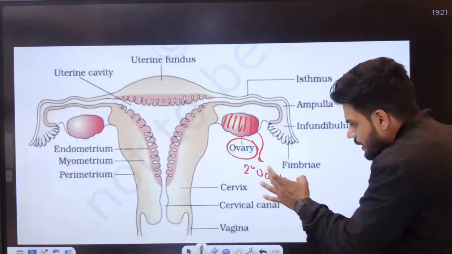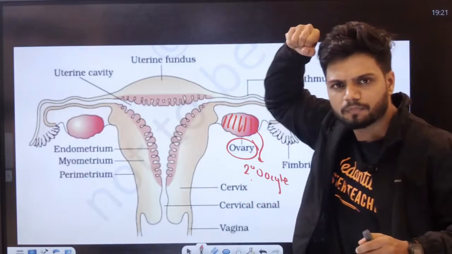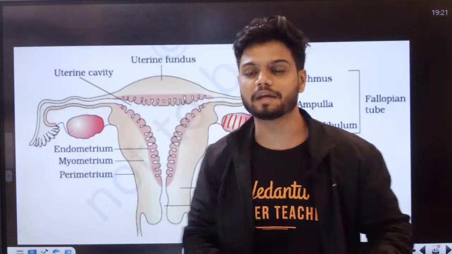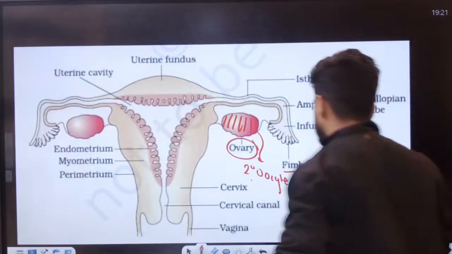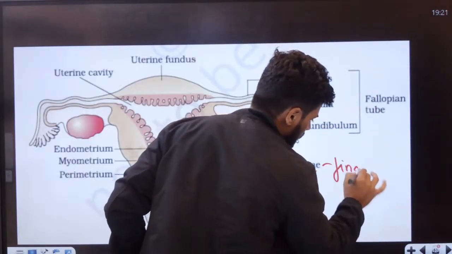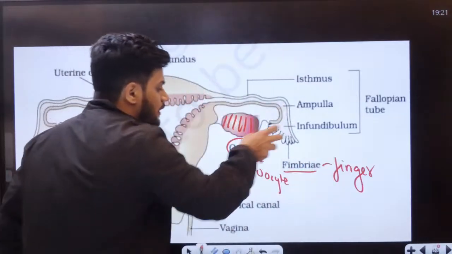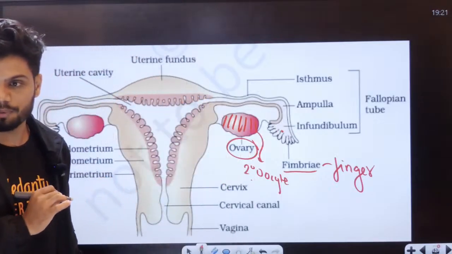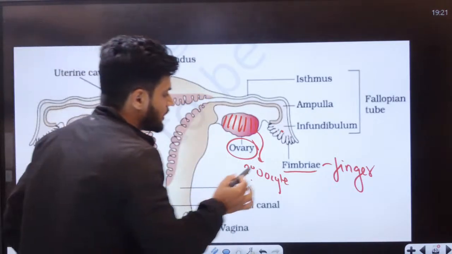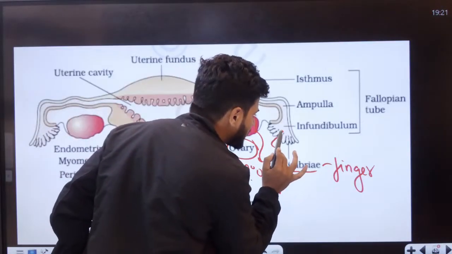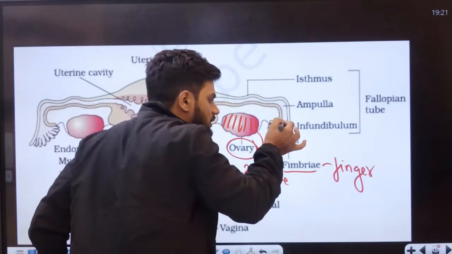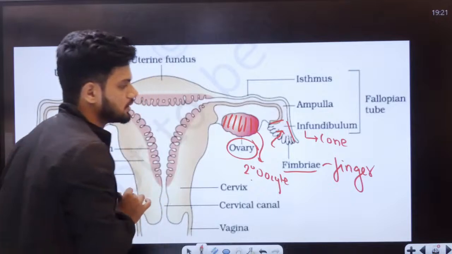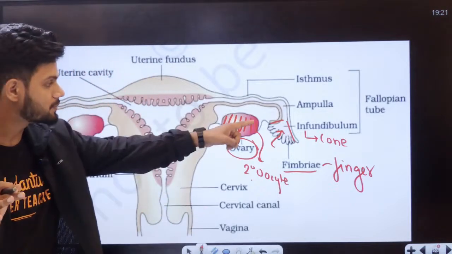Now, from here, this secondary oocyte is picked up by a finger-like structure called fimbriae. Can you see, students? The fimbriae pick up the secondary oocyte through a small opening called ostia here. Now the secondary oocyte is entering inside. If it enters, it will reach a cone-shaped structure called infundibulum. This one, cone structure.